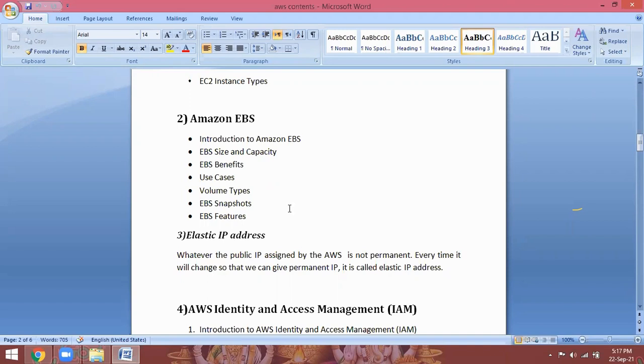Whatever volume you attach to their servers, you have to take volume snapshots. Snapshots are nothing but backups. Maybe they can lose their data, the database is corrupted, they can lose the entire data.